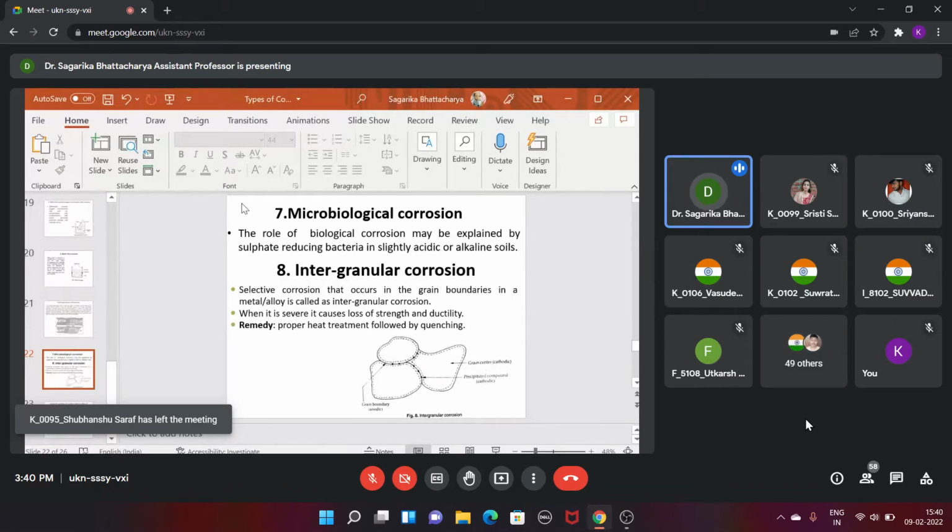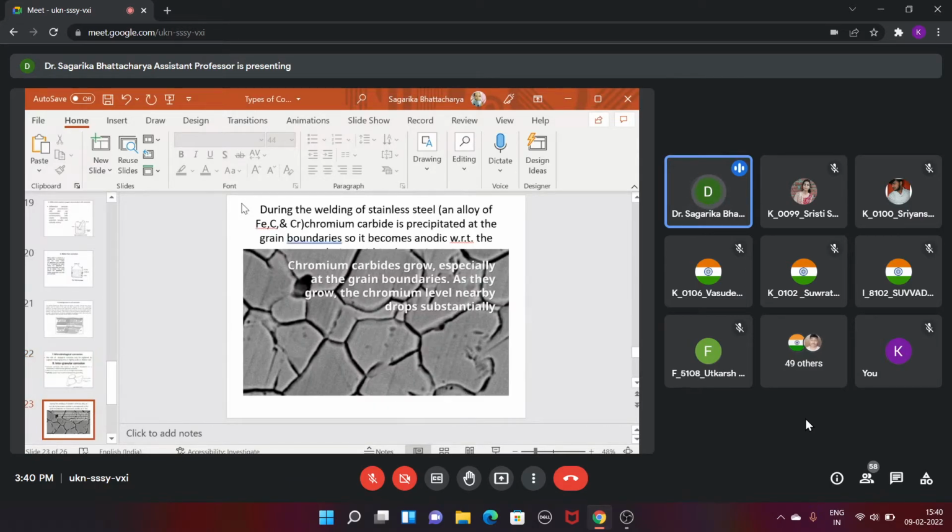Now another type of corrosion is intergranular corrosion. From the word intergranular, you understand that there should be grains. I am going directly to this picture. This is the picture of an alloy, that is steel.